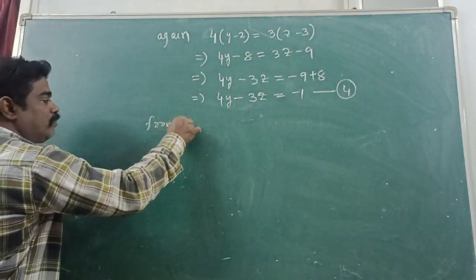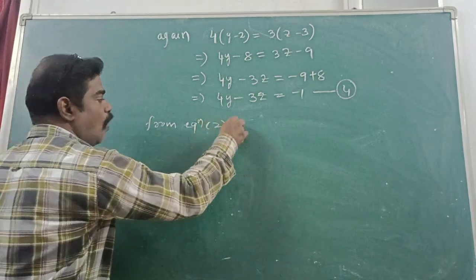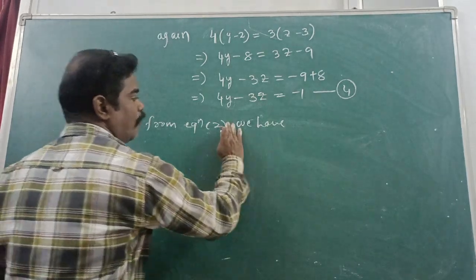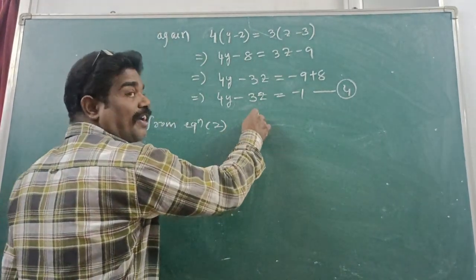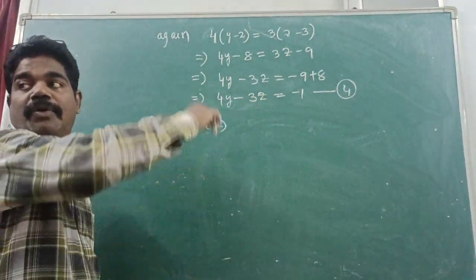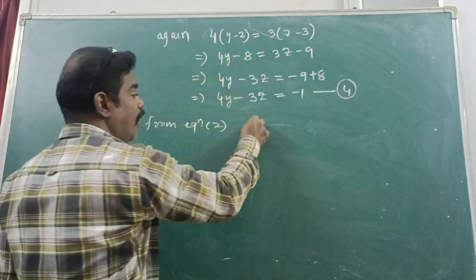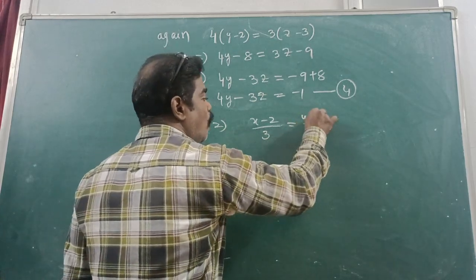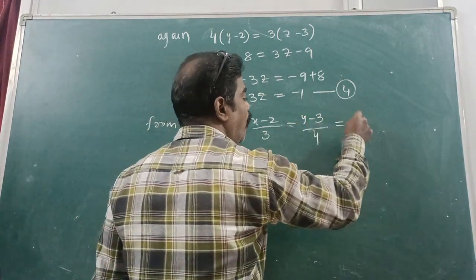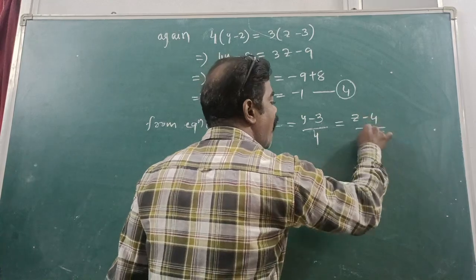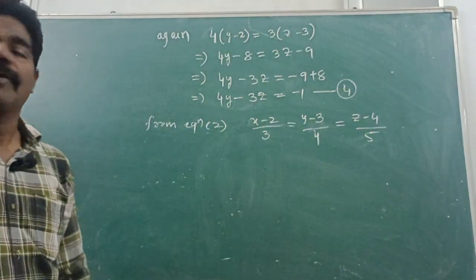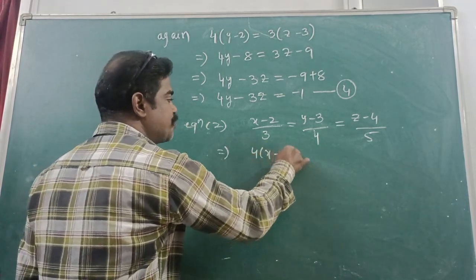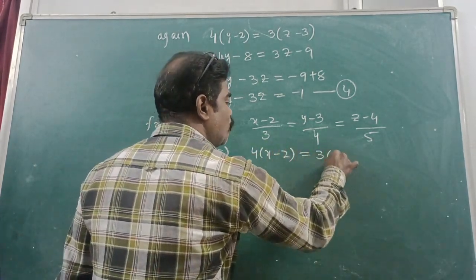From equation 2, we have, what is the equation 2? X minus 2 by 3, y minus 3 by 4, 4 by 5. Okay? This implies 4 into x minus 2 is equal to 3 into y minus 3.